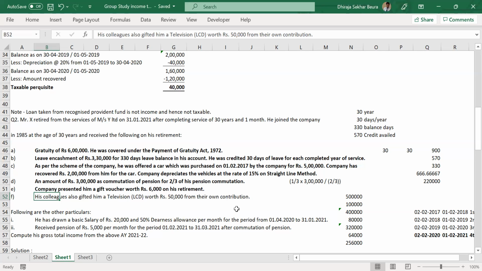Everything gets credited to your bank account, so that is not the correct reason. Let me ask you this. Because you are not yet employed. Absolutely correct. There is no employer-employee relationship as of now. That's why it is covered under other sources. That's why it will not reflect in your Form 16 or your salary slip or pay slip. You will be responsible to show it in your income tax return. As a good citizen, you have the responsibility of showing that in your income and paying tax on it.